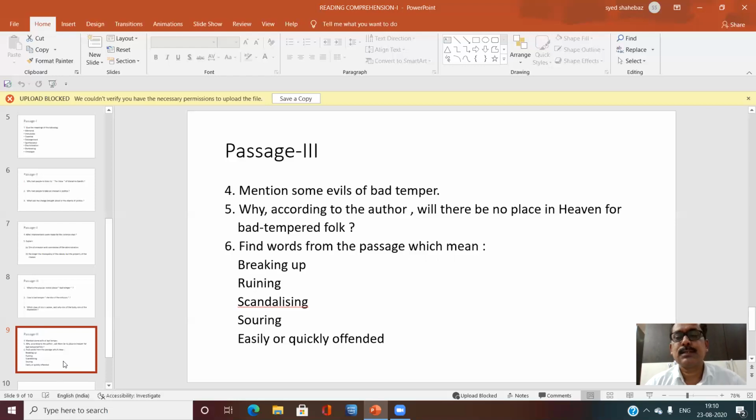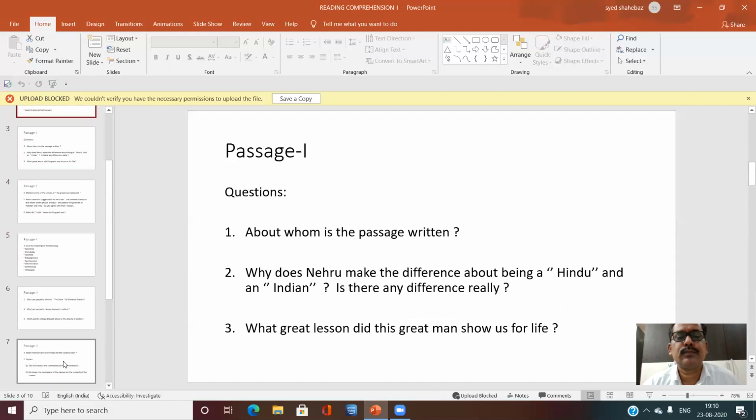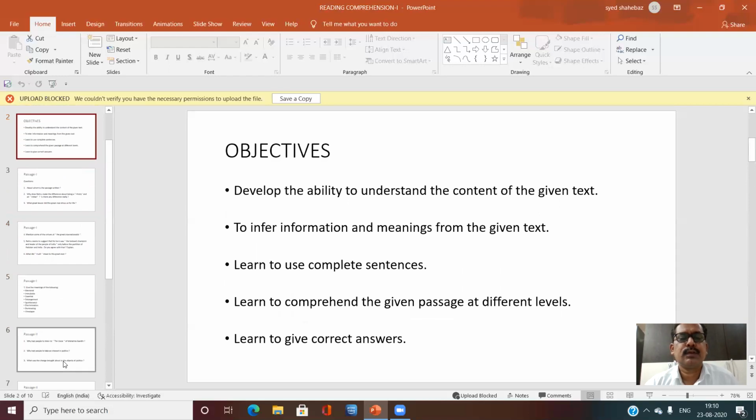These are the questions we discussed in this passage. Let us review or sum up. In the first place, we discussed the objectives.